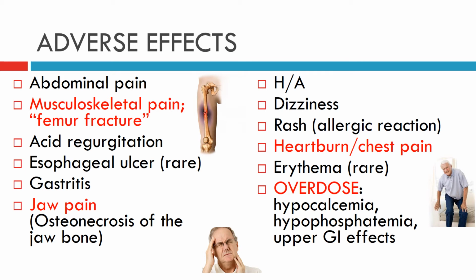It can also cause acid regurgitation, esophageal ulcer, which happens very rarely, gastritis, jaw pain, also called osteonecrosis of the jawbone, headache, dizziness, rash from allergic reaction, heartburn and chest pain, erythema, and overdose of alendronate, which could lead to hypocalcemia, hypophosphatemia, and upper GI effects.